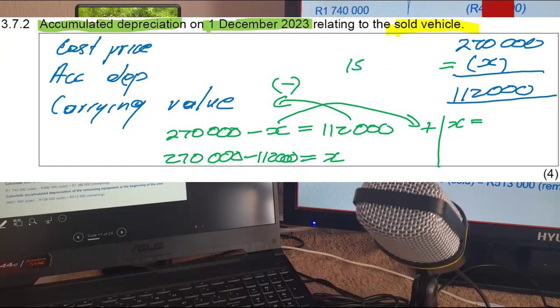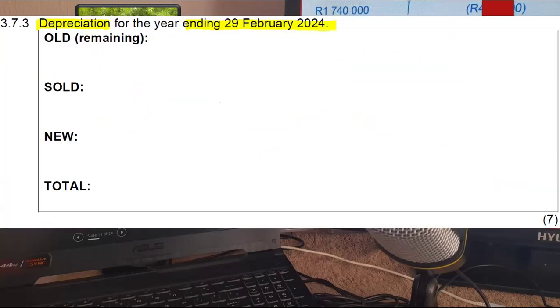That 158,000 will be the accumulated depreciation of these assets that was sold at the date of sale. So this will be the accumulated depreciation of the assets sold on the 1st of December 2023. There we go. Done. Right. The next question, they want us to calculate depreciation.